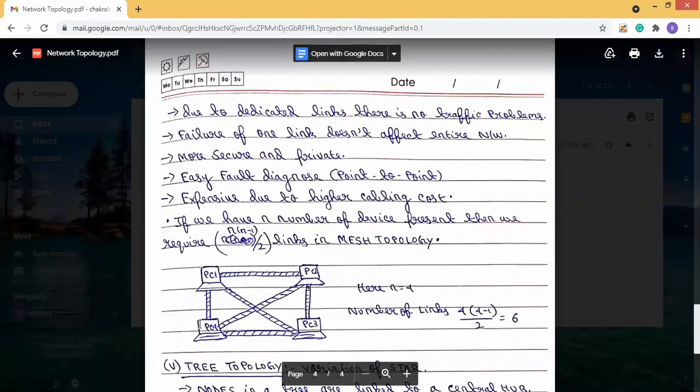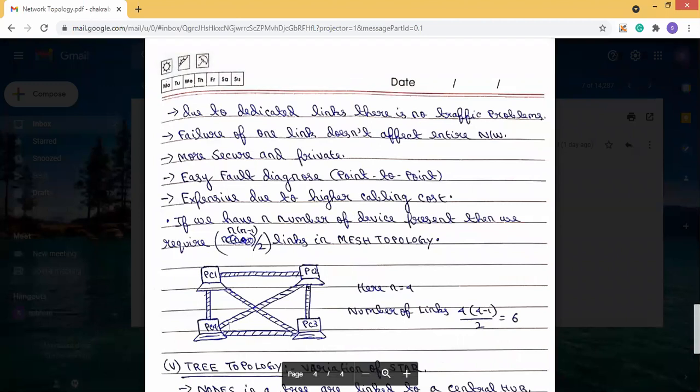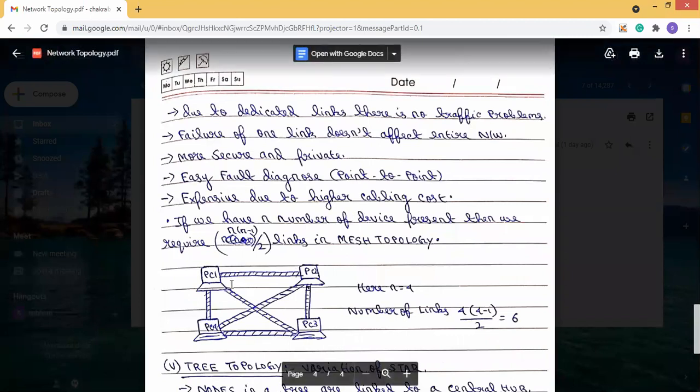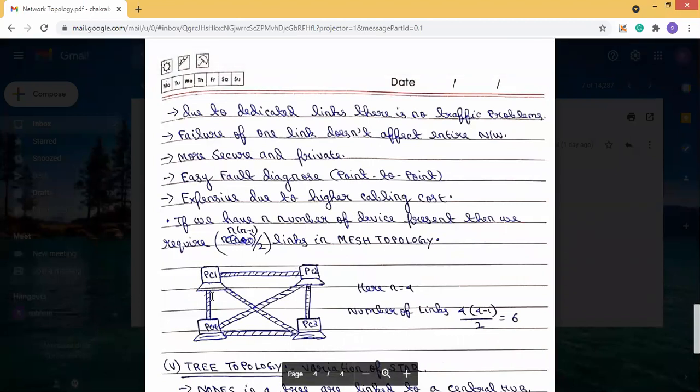Now, from the diagram, it will be clear that each system has a link to the other systems. You can see PC1 is connected to PC2 through this link, PC1 is connected to PC3 with this link, and PC1 is connected to PC4 with this link. Means there is a dedicated link between each and every system.